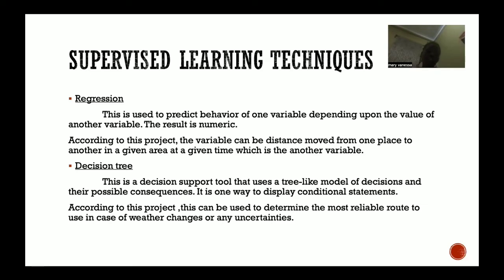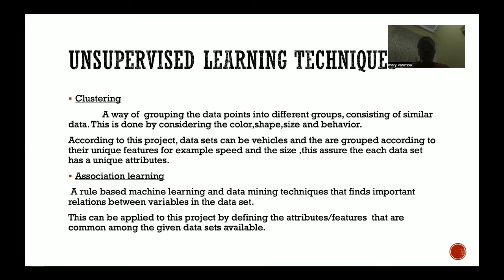Then we can use the decision tree. This is a decision support tool that uses a tree-like model of decision, and their possible consequences. This is one way to display conditional statements. So we're going to look in this project and know where we can use the decision tree. According to this project, this can be used to determine the most reliable route in case of changes in the weather. You can know if it's sunny, it's better someone uses this route, and if it's rainy, you can say it's better someone uses the other route.